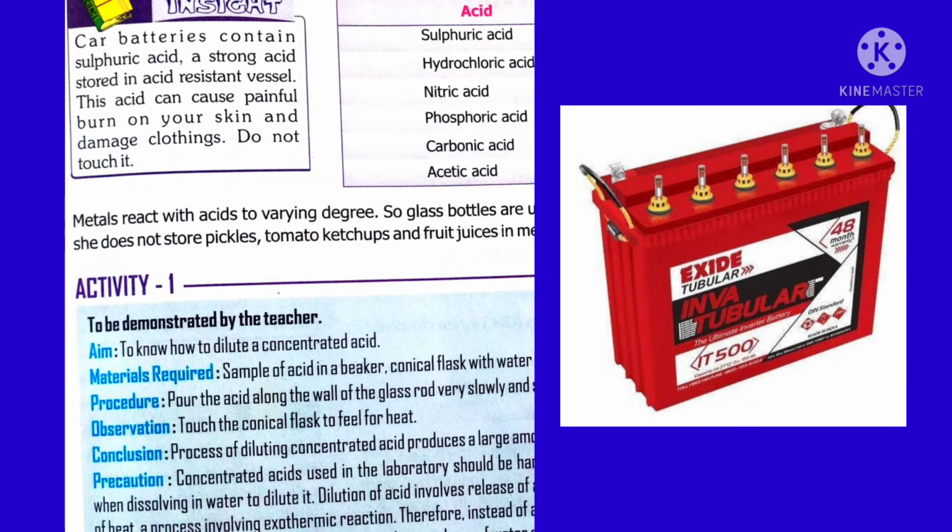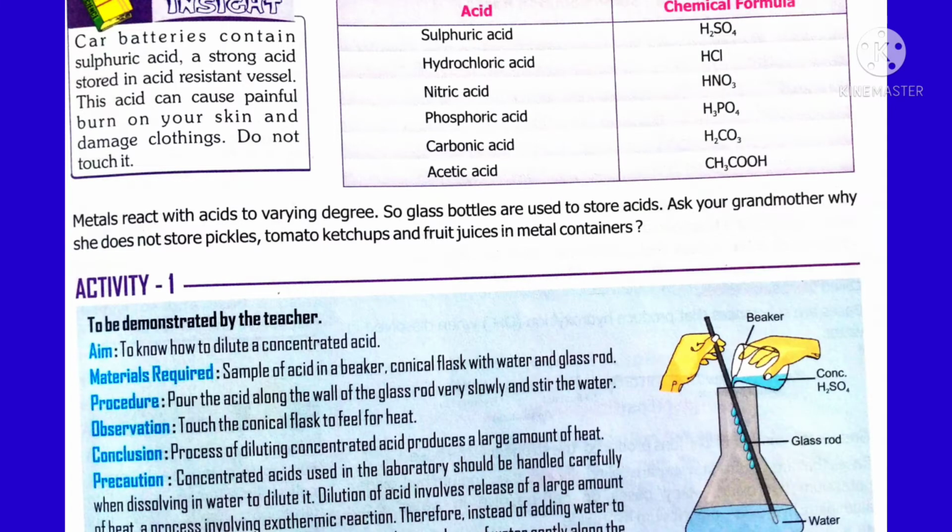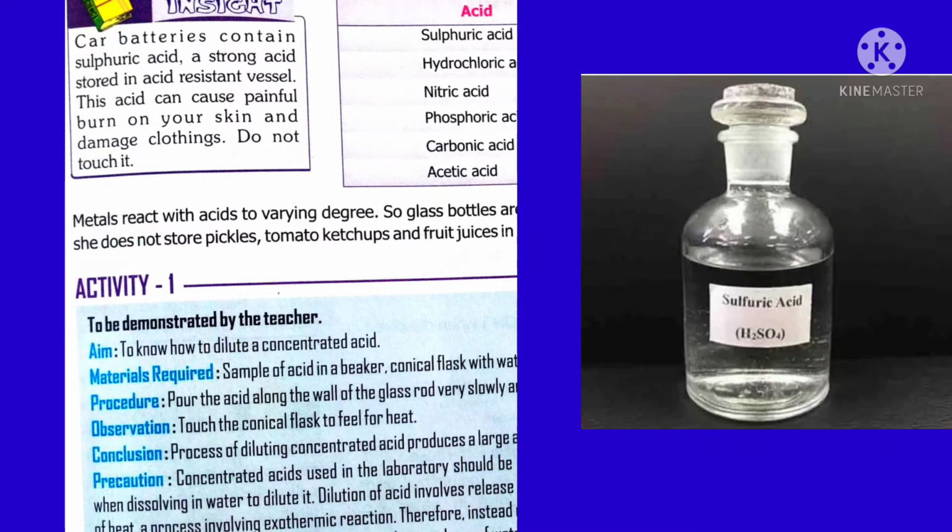Look at this battery. It is filled with what acid? Sulfuric acid. This is a strong acid that causes burns if you touch it, and it also damages clothes. Most of the metals like sodium, potassium, calcium, magnesium, zinc, all react with these inorganic acids. So these acids are stored in glass bottles because they react with metals. So we cannot keep these acids in a metal container.